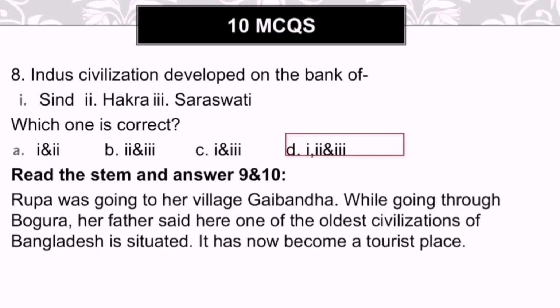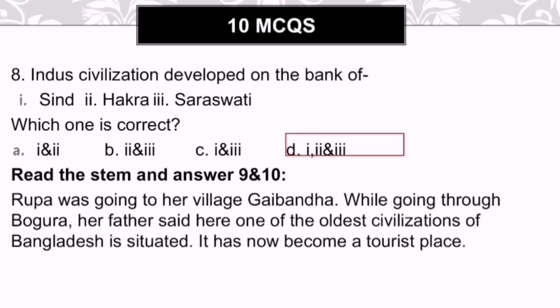Now you can see the question number 8 on the screen with the answer, right? But let's see what is the question first and what are the options of the question. The question is, Indus civilization developed on the bank of which rivers, right? 1. Sindh, 2. Hakra, and 3. Saraswati. Now you have to choose the correct answer. Like which one is correct?